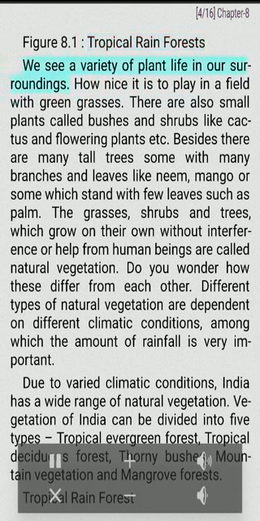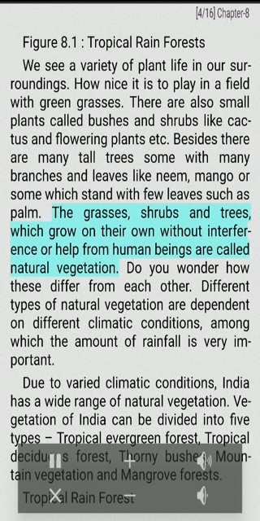We see a variety of plant life in our surroundings. How nice it is to play in a field with green grasses. There are also small plants called bushes and shrubs like cactus and flowering plants, etc. Besides, there are many tall trees, some with many branches and leaves like neem and mango, or some which stand with few leaves such as palm.